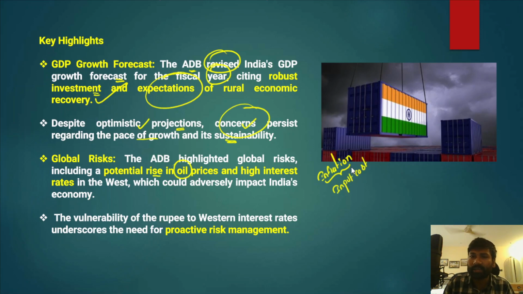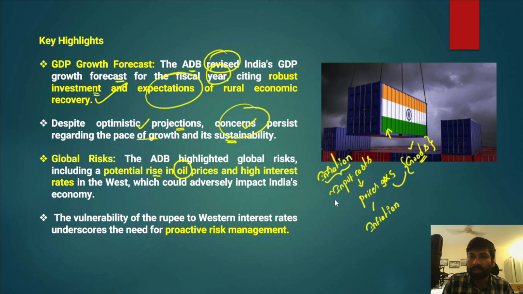Understand, if first there is an increase in crude oil prices, that significantly increases the input cost for domestic manufacturing industries. Input cost increases the prices of goods and services. Firstly, it increases inflation in the country, and apart from that, when we are exporting goods into foreign markets, the goods will not be competitive compared to countries like China. Why not competitive? Because the prices of India's exported goods are very high compared to other countries' goods because of the higher crude oil prices.